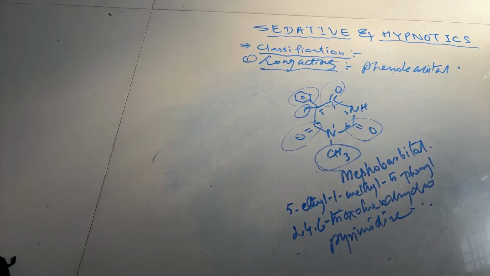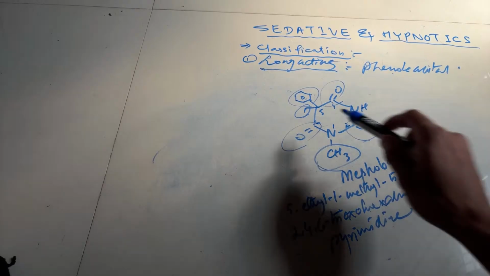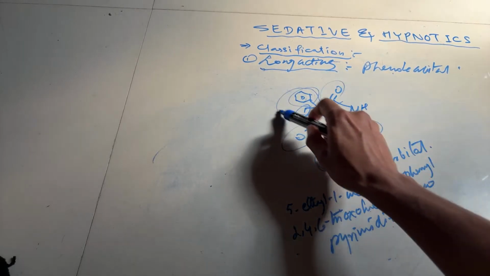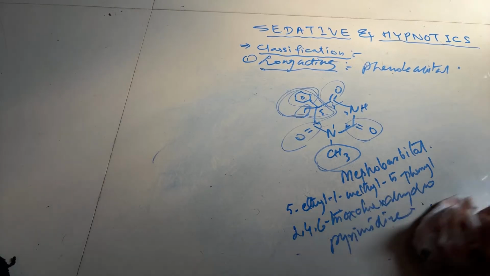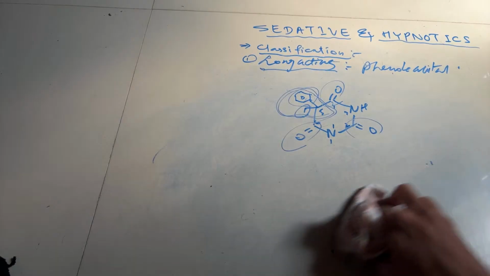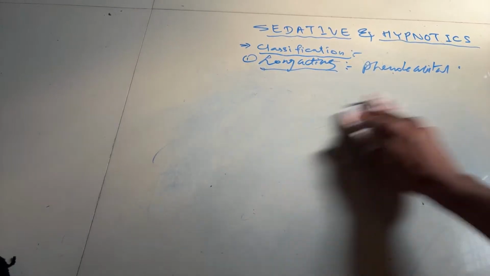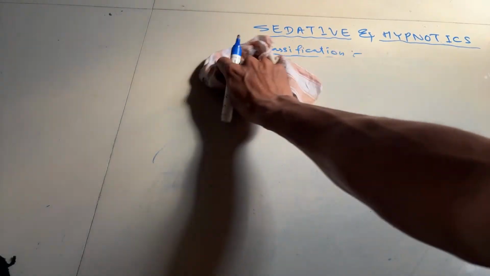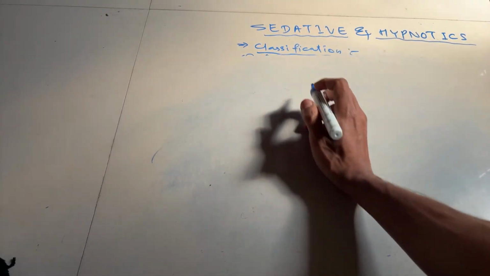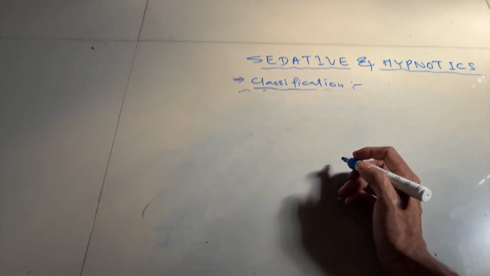So, why are they long acting? Because of the substitution of the protons present at the 5th position. When there are 2 protons present at the 5th position, it has very little activity, and when there is substitution at the 5th position, there will be more activity. Now, long acting is completed; these two drugs are very important in medicinal chemistry. Now we will see number 2, that is intermediate acting.